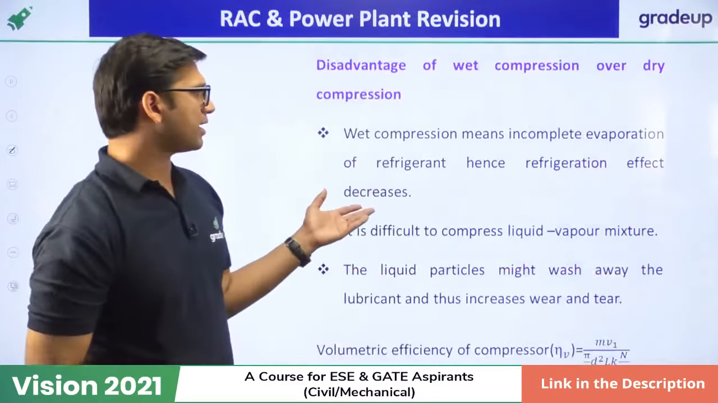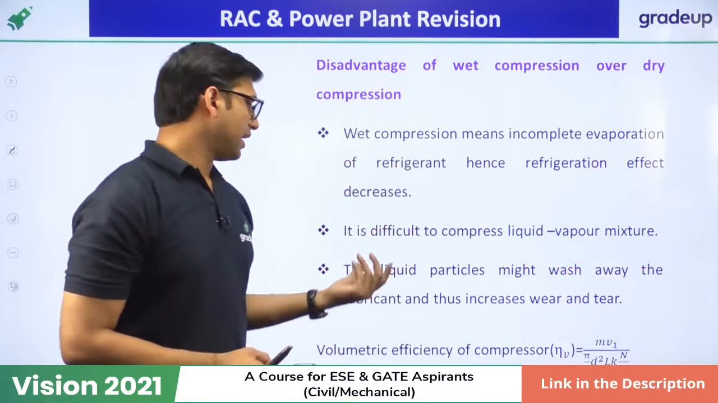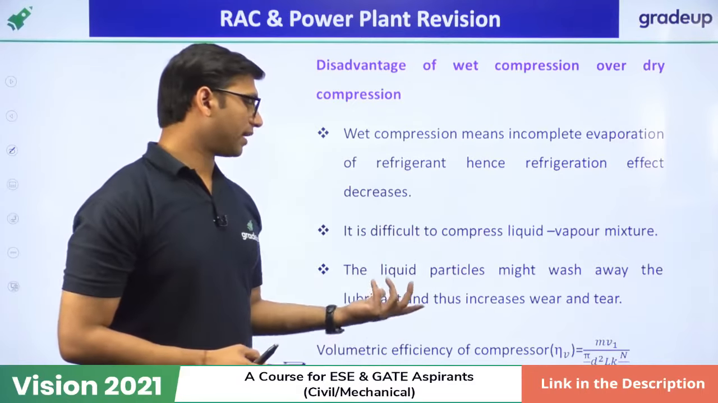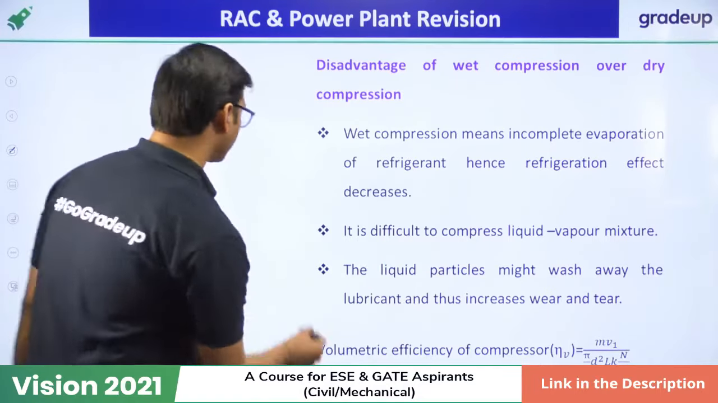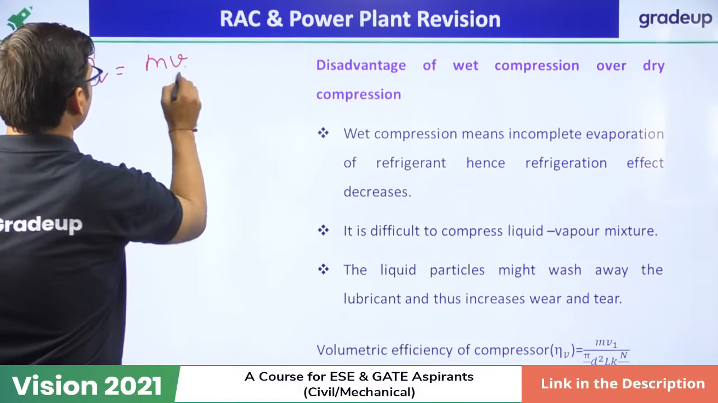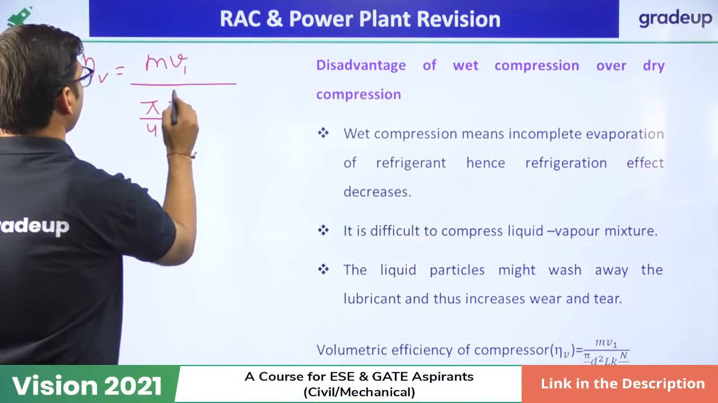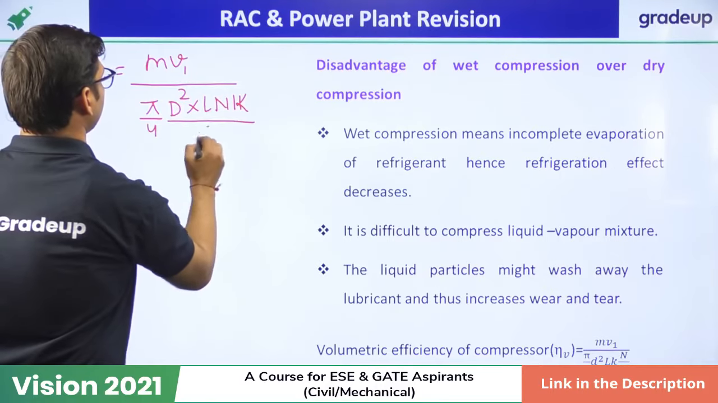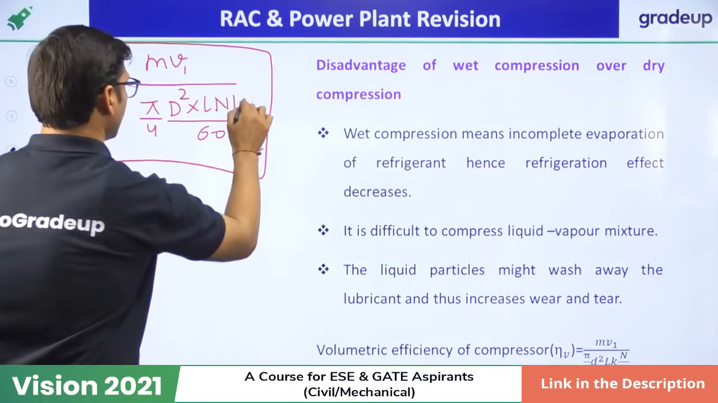So these points are written here. Wet compression means incomplete evaporation of the refrigerant, hence the refrigeration effect decreases. It is difficult to compress the liquid-vapor mixture. The liquid particles might wash away the lubricant and thus increase wear and tear. And they have written the volumetric efficiency formula, which is important. Volumetric efficiency is equal to the actual volume at the inlet of the compressor divided by the swept volume, that is equal to pi by 4 d square into L into N into K divided by 60. That is the formula of volumetric efficiency of a compressor, so you have to remember this formula.